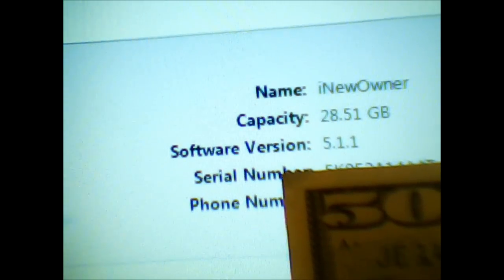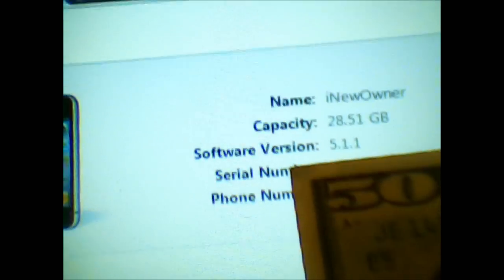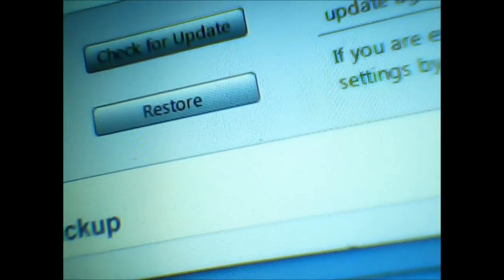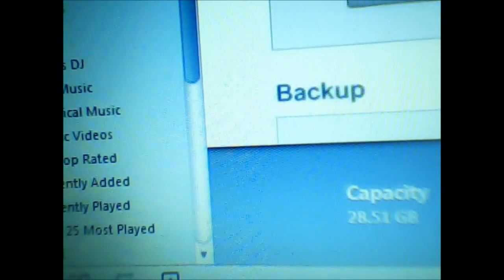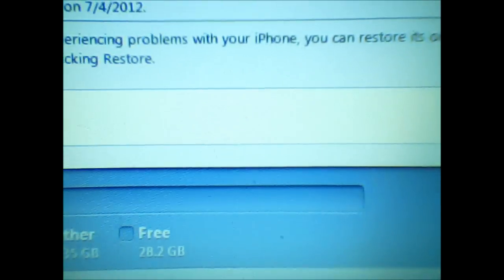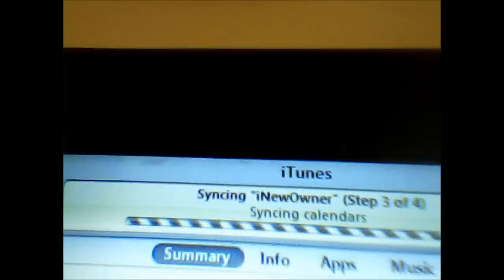Alright, so I'm gonna show you. Okay, new owner. As you can see, it's syncing. Okay, so as you can see down here, it's empty. Okay, alright, so I'm gonna show you after it's done syncing. I'm gonna show you what it looks like in the phone. Okay, so after it's done syncing, this is what it looks like.